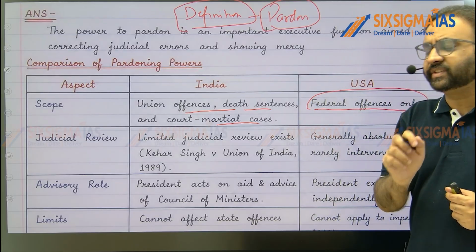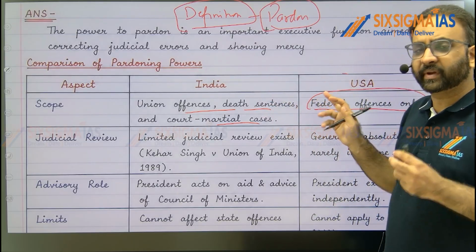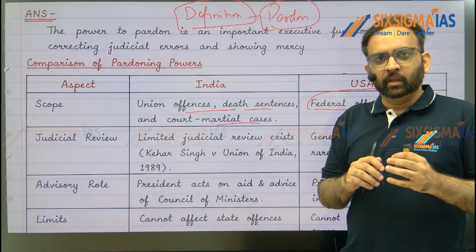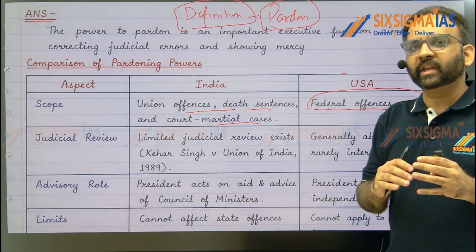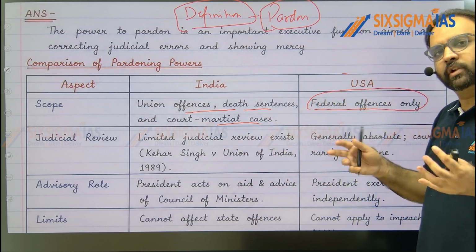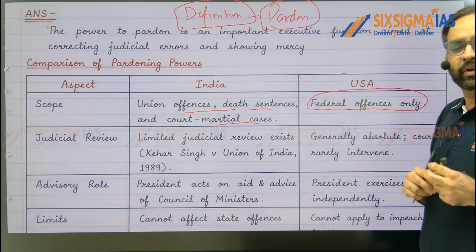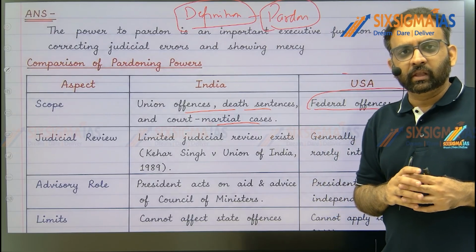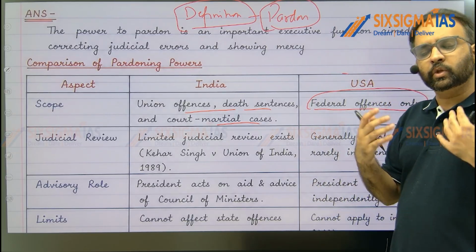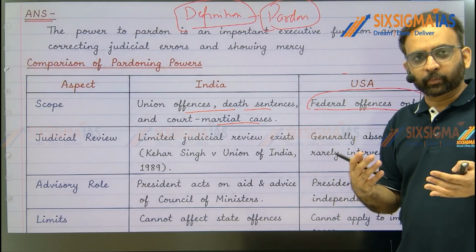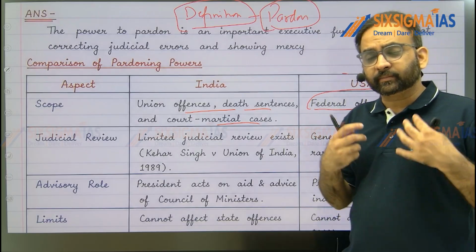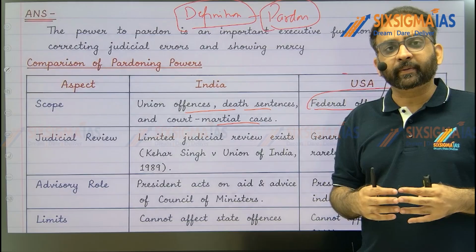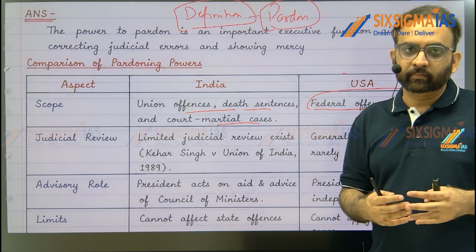Many times students find it difficult to generate points for the US president's pardoning power. If you know the Indian president's pardoning power, then you can generate points for the US president's pardoning power also, because you know that there is a federal system in USA. So if there is a federal system, then the US president obviously will have the power to pardon cases where the culprit has violated federal law, right?